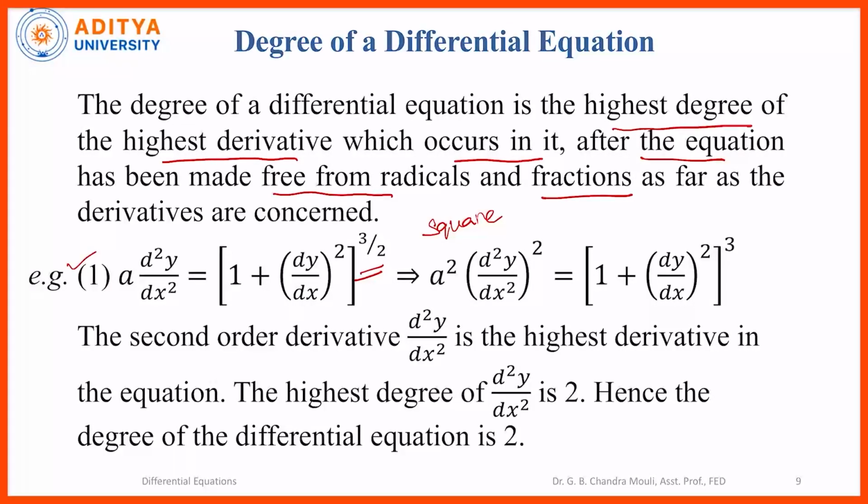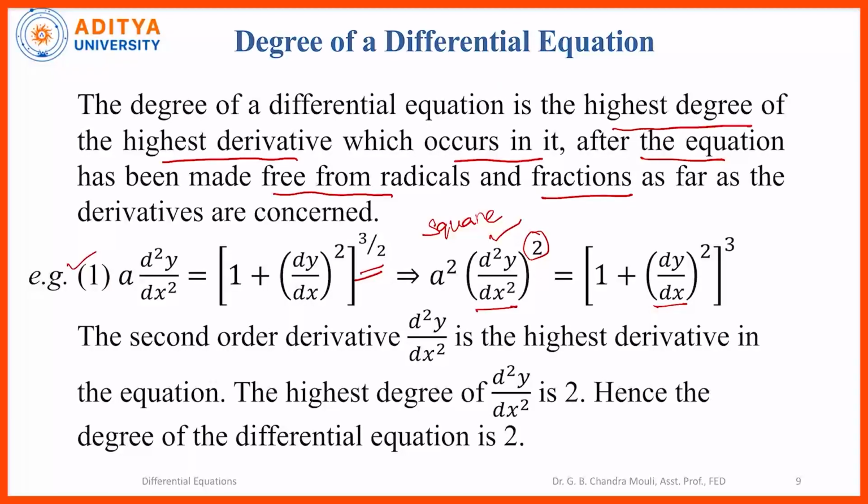And in this, we have two derivatives, dy by dx and d square y by dx square. The highest is d square y by dx square, the highest order derivative, and the degree of that derivative is 2.